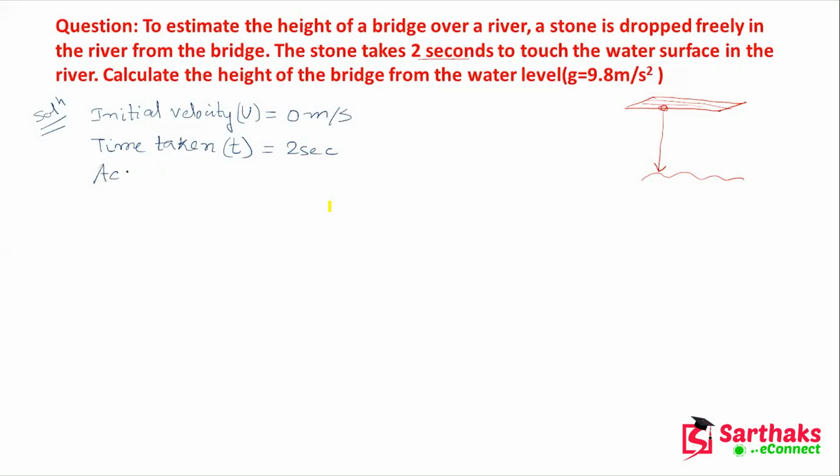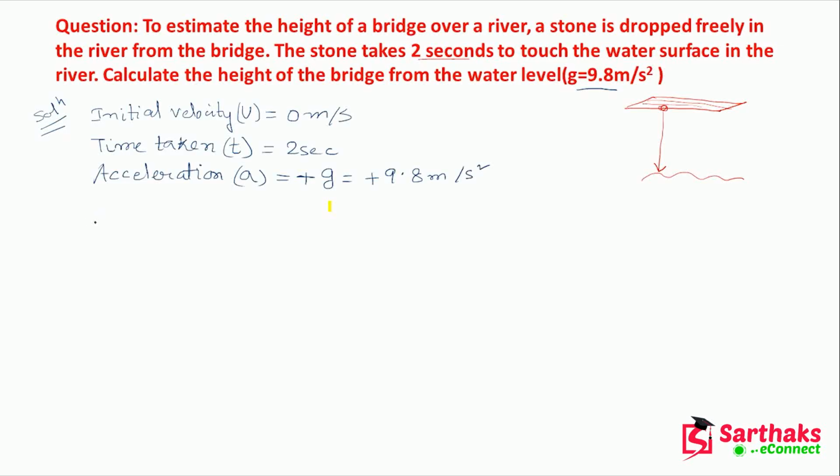So it is moving downward, that means towards gravity. So here the acceleration, denoted by a, equals plus g. Here it has been given g is 9.8 meter per second square. As I have told you, sometimes they give this value, sometimes they will not give you any value. So better you remember this. So plus g, 9.8 meter per second square.